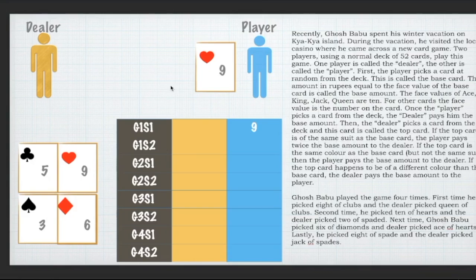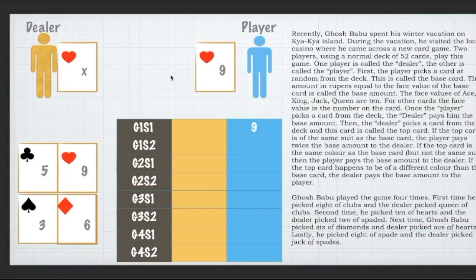This would be a very simple game. In any game, after the player, the dealer also picks up a card which is known as the top card, and for that there were 3 conditions given. It could be that the card is from the same suit. The number could be different for all we know. In fact, the number does not even matter in the story.